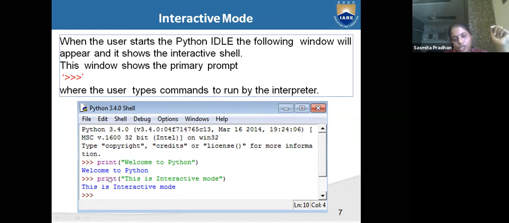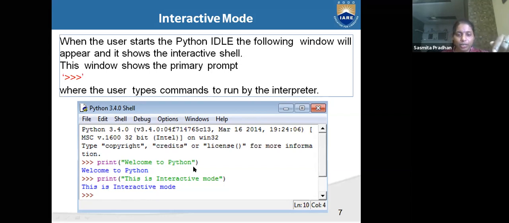Suddenly, after one line the execution is done and the output comes. Python ideally shows this window, which is interactive mode, and this window shows the primary prompt where the user types the command to run in the interpreter.